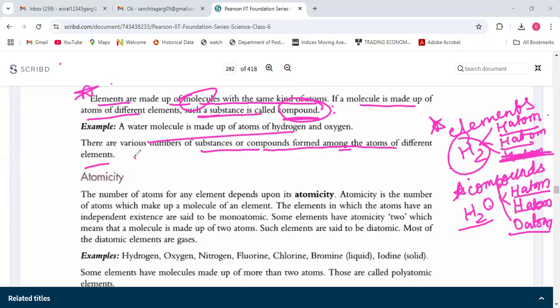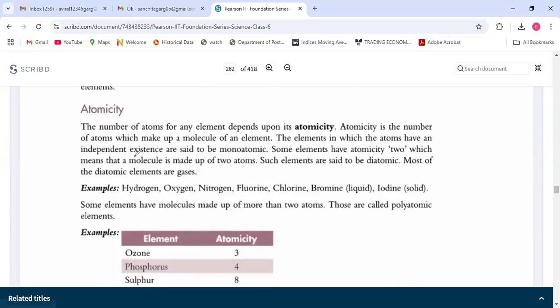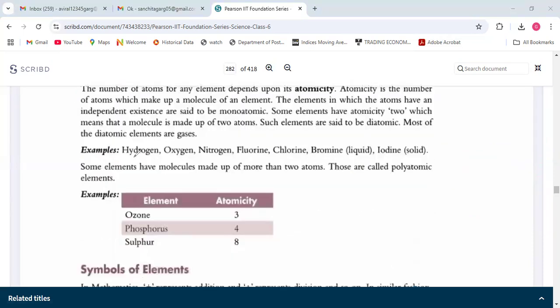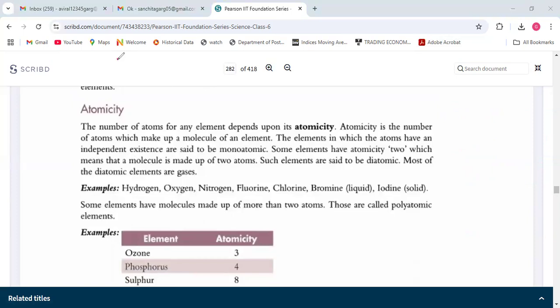Now we have cleared a basic, so we will go ahead with the word atomicity. Write the definition of the word atomicity. Atomicity is the number of atoms which make up a molecule of an element. See, like H2 we saw, H cannot exist alone. H2 is needed.